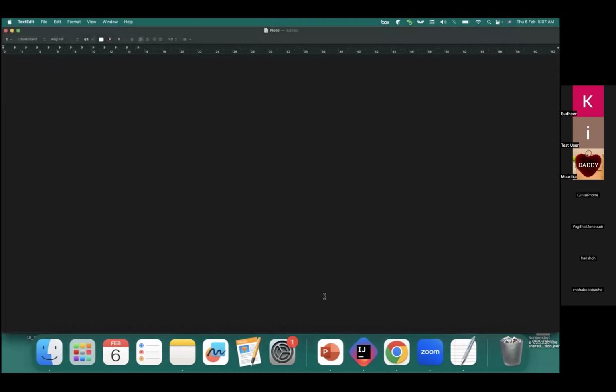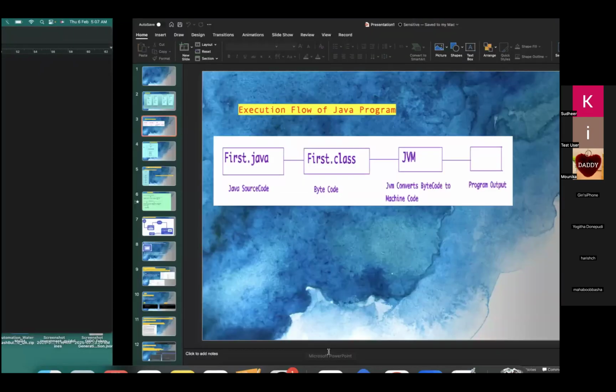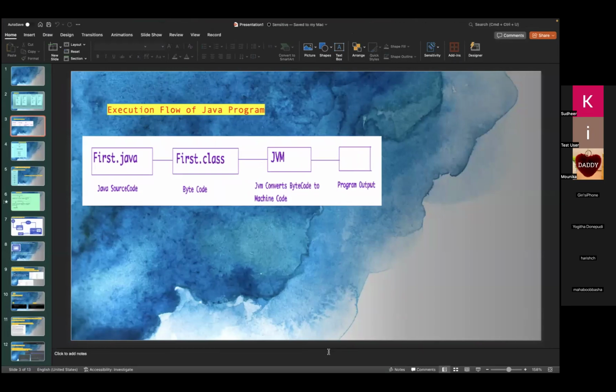Okay, just to revise, yesterday we have seen basic things related with the execution flow of a Java program. How can we create it, what is the extension we need to follow, how can we compile a Java program, and how can we execute a program to see the output? So let us continue with the architecture level for today.